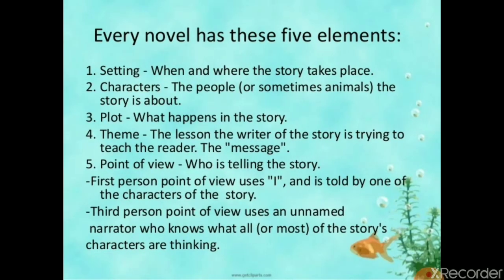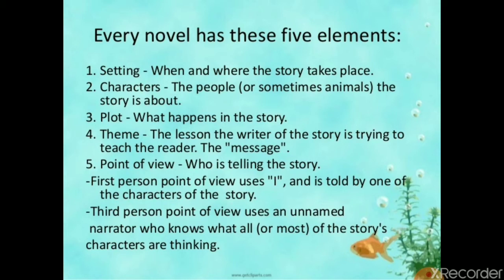Every novel has these 5 elements. First, setting: when and where the story takes place. Second, character: the people or sometimes animals the story is about. Plot: what happens in the story. Theme: the lesson the writer of the story is trying to teach the reader, the message. Point of view: who is telling the story.